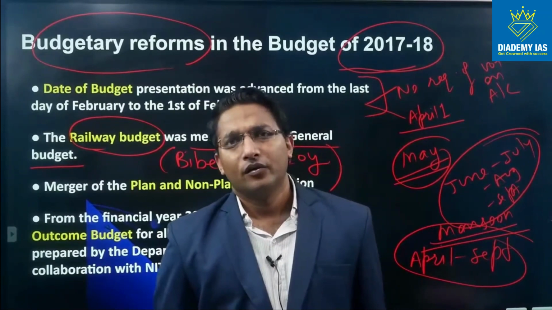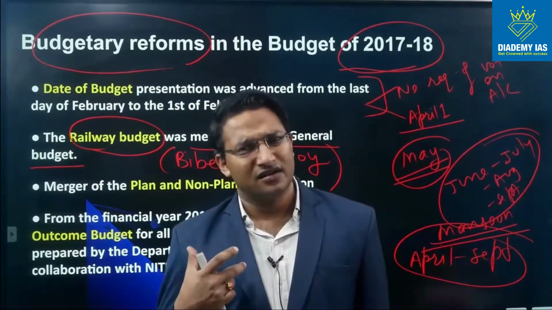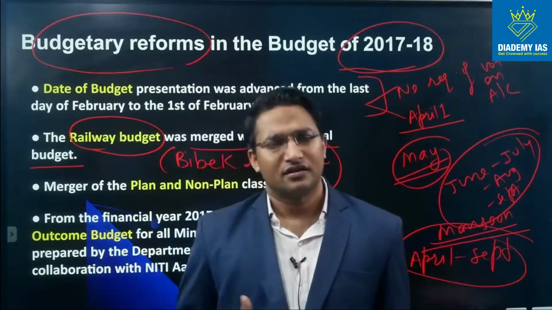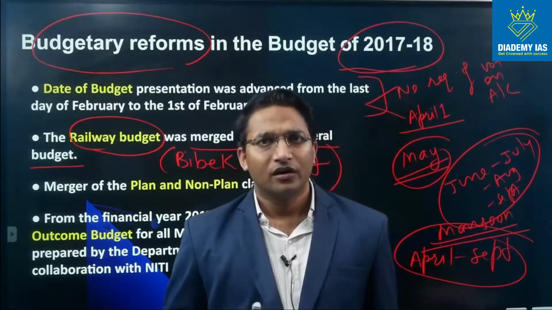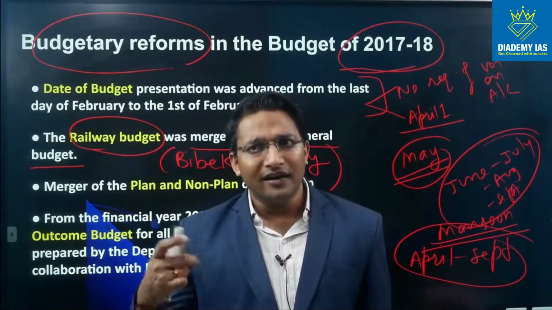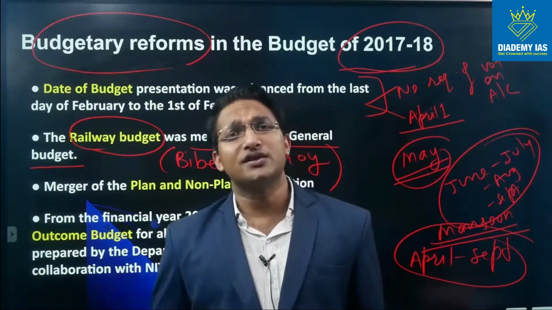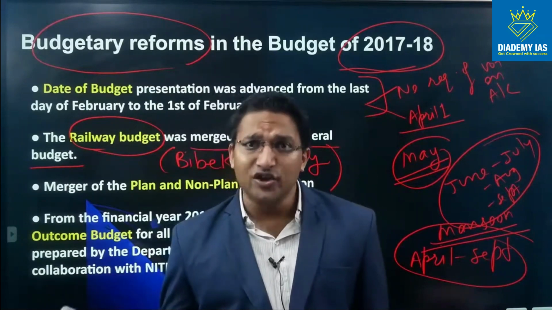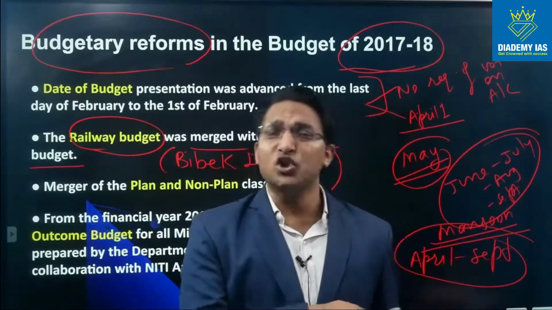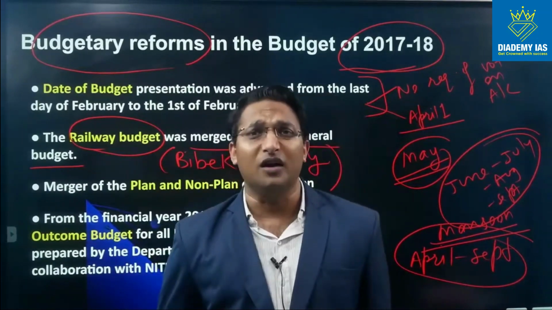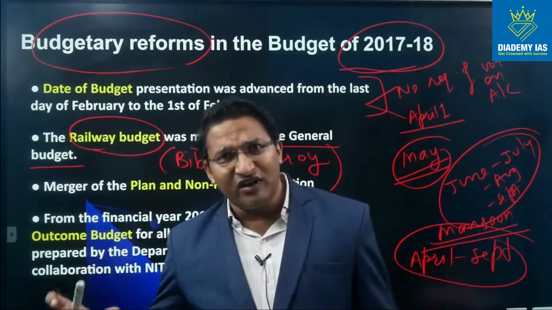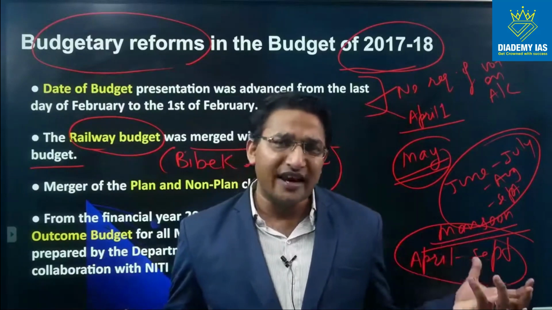Third, this railway budget is talking about the railways, right? And in the railways there is a huge deficit, and that deficit has to be financed from the Ministry of Finance through the general budget. So the railway minister will demand the money, the finance minister will say I don't have the money.